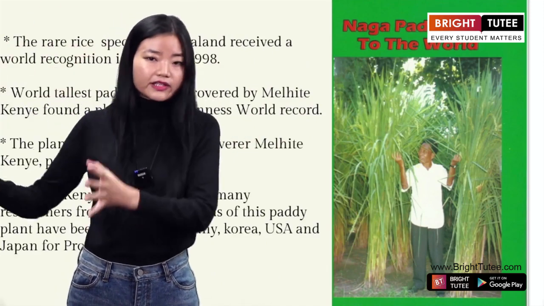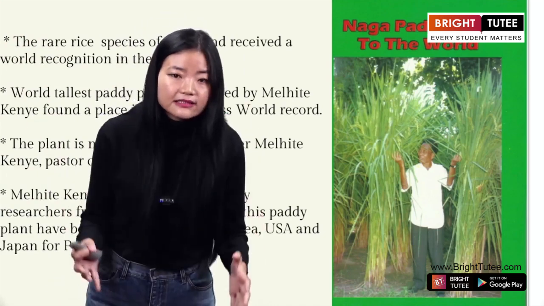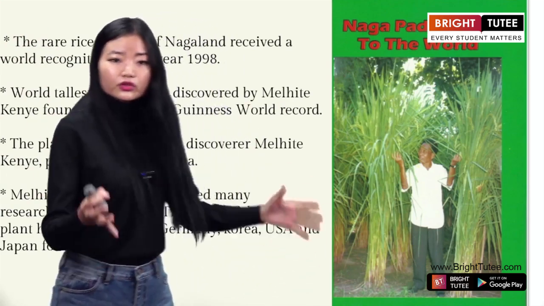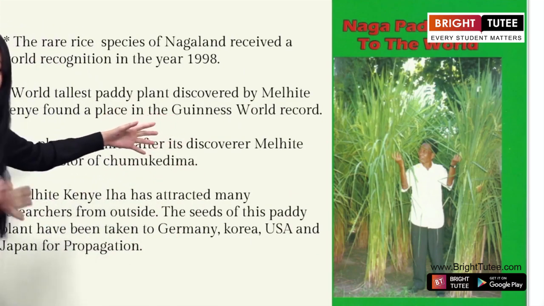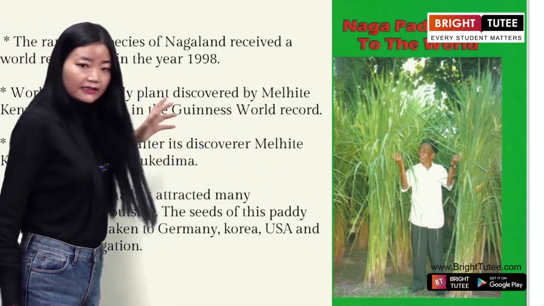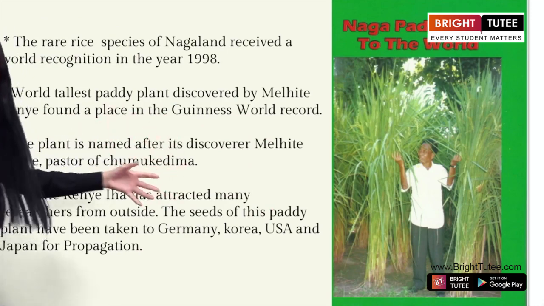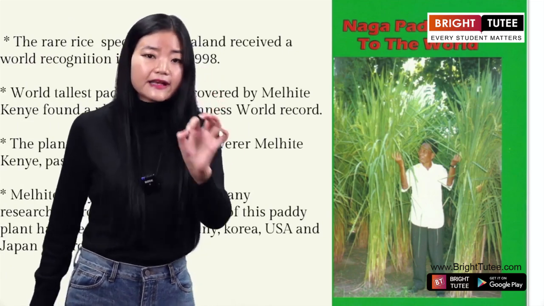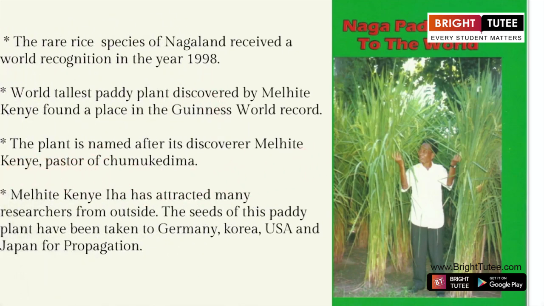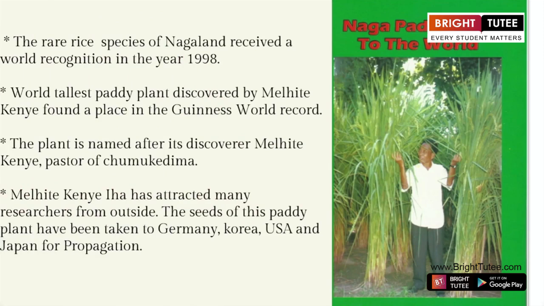So it is already recorded there, and this was discovered by whom? This was discovered by a Naga man belonging to the Chakhesang tribe, and his name is popularly known as Melhete Genhe. Okay, and the plant is named after its discoverer. That's why the name of this species is known as Melhete Genhe rice. Clear, everybody? Okay.